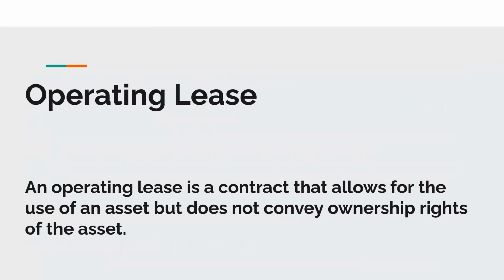An operating lease is a contract that allows for the use of an asset but does not convey ownership rights of the asset. So basically, the lessor preserves its basic ownership rights and obligations, and the lessee just borrows the asset on a temporary contract.